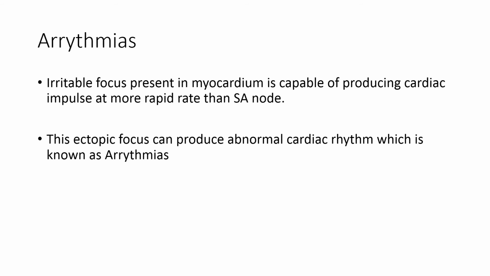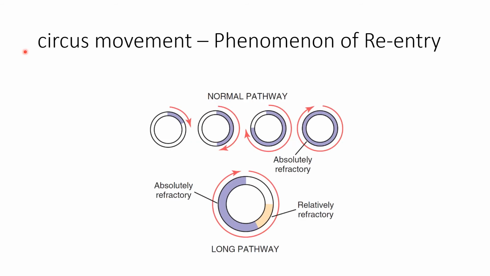Arrhythmias most commonly occur because of dilatation of the atria or the ventricles, which leads to an increase in the conduction pathway, slow conduction, as well as delayed repolarization. Now let's understand the mechanism behind the generation of arrhythmias, or abnormal cardiac rhythm. It can be explained by circus movement, or the phenomenon of re-entry.